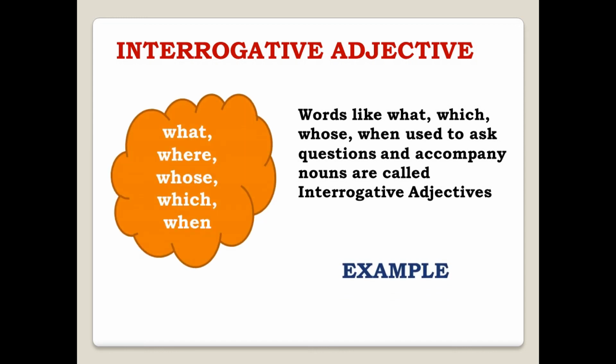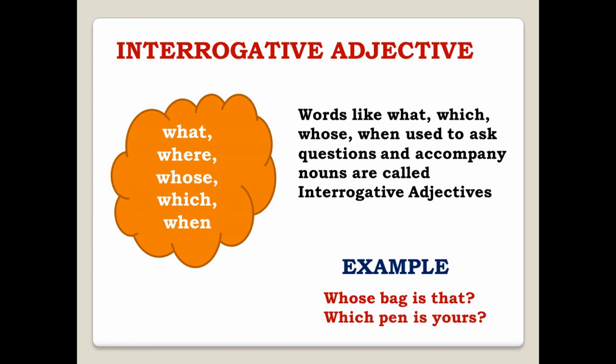Let's look at examples, then we can understand it better. So, whose bag is that? What happens here? Whose is an interrogative adjective, and bag is a noun. So we are asking the question, whose bag is that? Next we have, which pen is yours? Which is an interrogative adjective and pen is a noun. These are five pens. Which pen is yours? We are asking the person which pen is yours. So that is why this is an interrogative adjective.